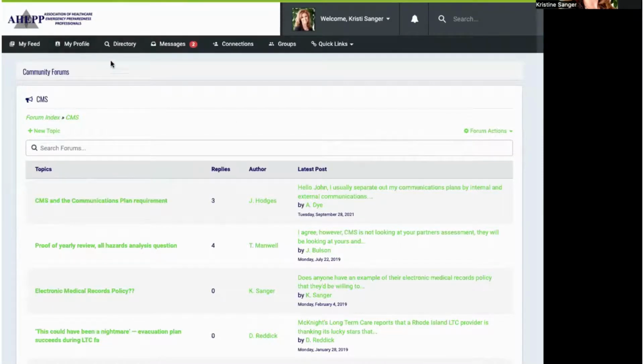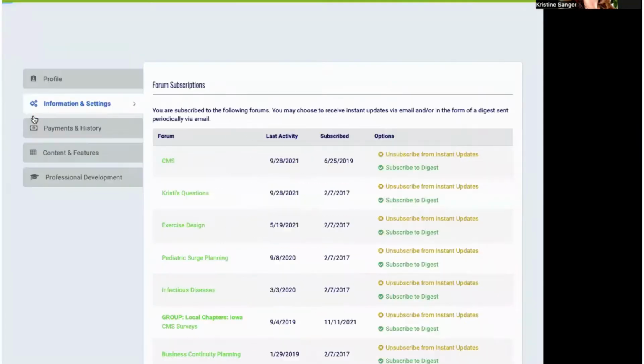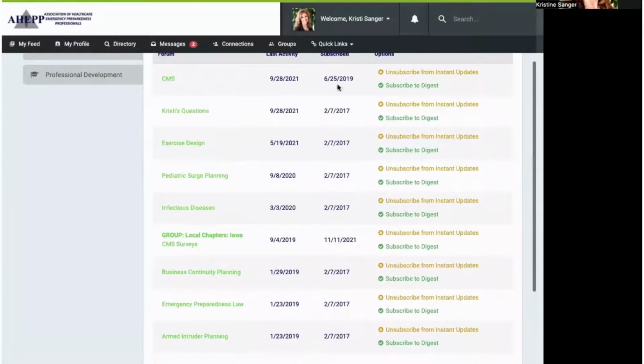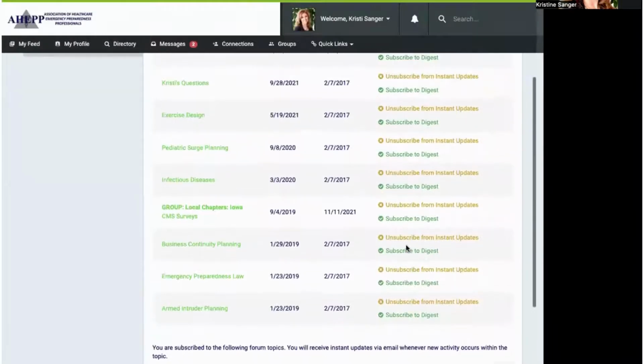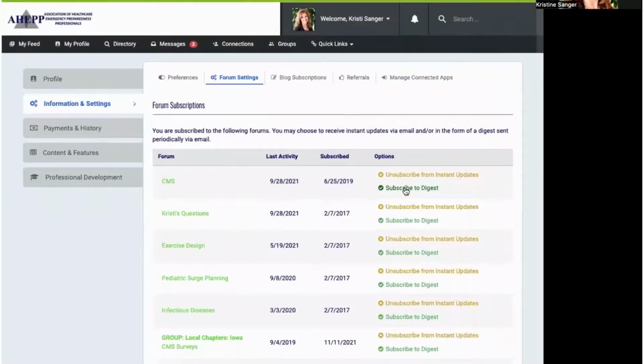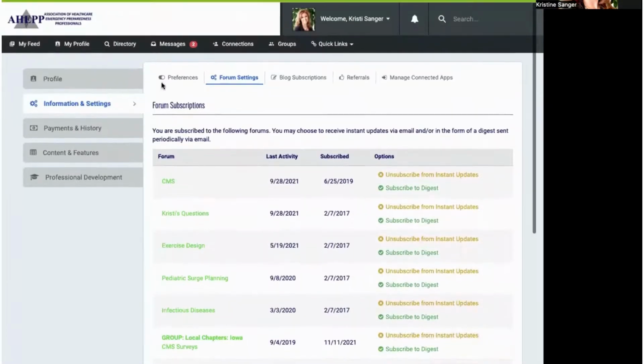You can also, once you click on those forums in the beginning, there's a spot where you can subscribe and list out your settings. So in your settings, you can subscribe to these digests, and then you can determine if you want instant updates or just to get the digest once a week. So be sure to go in and subscribe one way or another so that you can get notifications when the topics that you're interested in are being discussed.